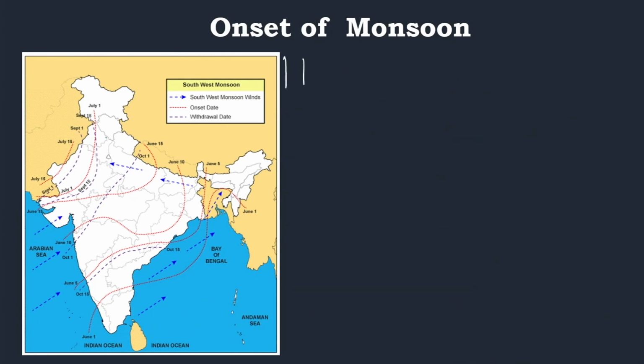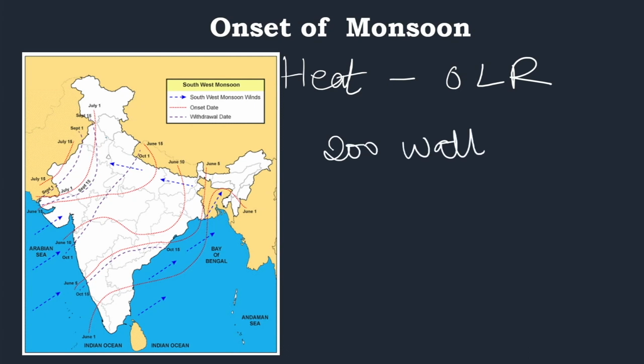The third condition is heat. What is the heat? Here, the outgoing long wave radiation, or simply called the OLR value. And what is this outgoing long wave radiation? It is the measure of the energy emitted to space by the Earth's surface or oceans and the atmosphere. And this value should be around 200 watt per square meters.